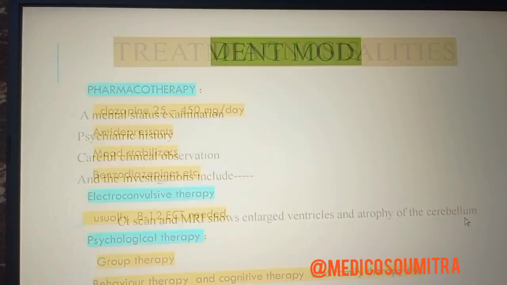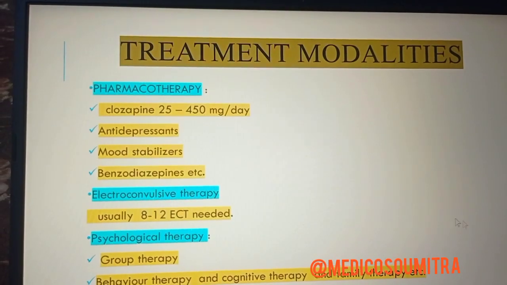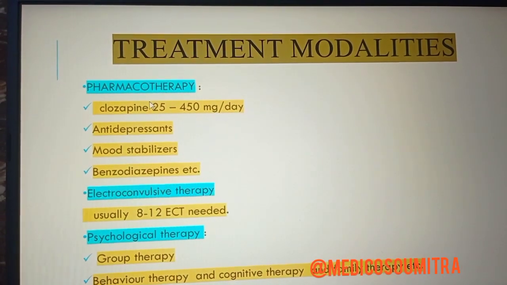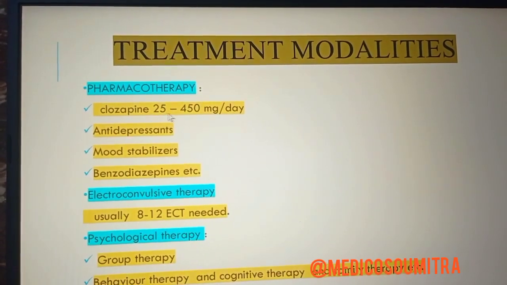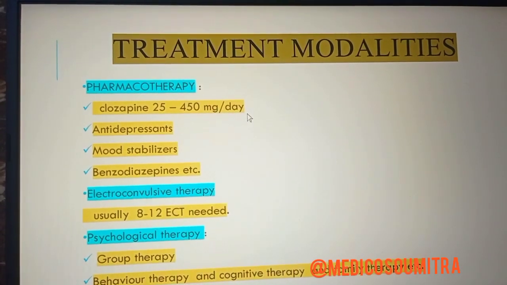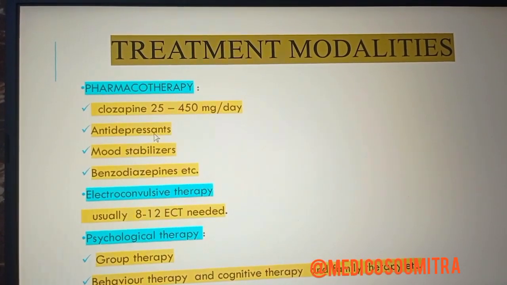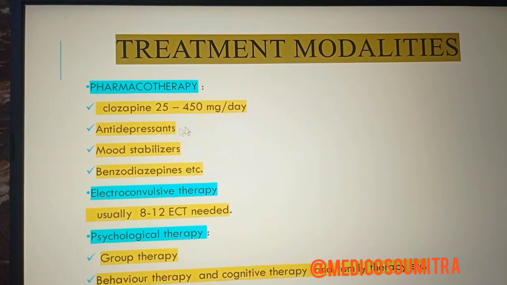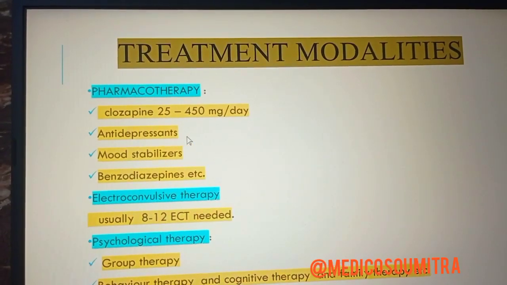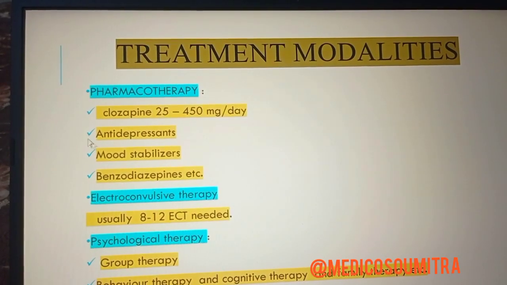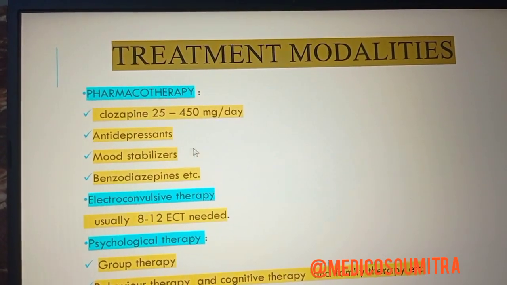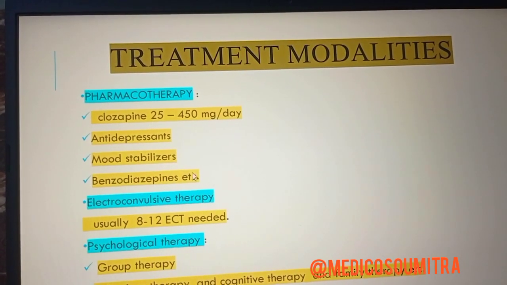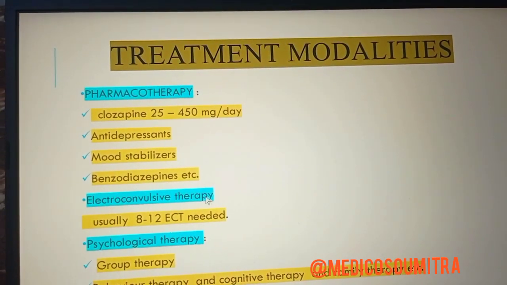Okay, then we'll see the treatment modalities. There are pharmacotherapy, electroconvulsive therapy and psychological therapy. In pharmacotherapy we have clozapine 25 to 450 mg per day, that could be a better choice. Then antidepressants, why? We can see the social withdrawal, right? Social withdrawal leads to certain mental instability. So if we prefer the antidepressant, it will prevent that. Then mood stabilizers we need to give, so controlling the mood. Then benzodiazepines.